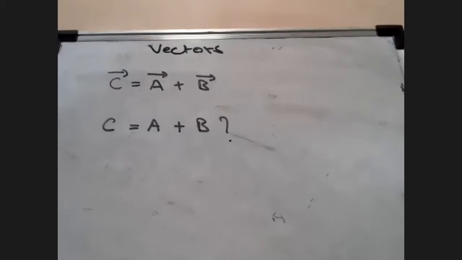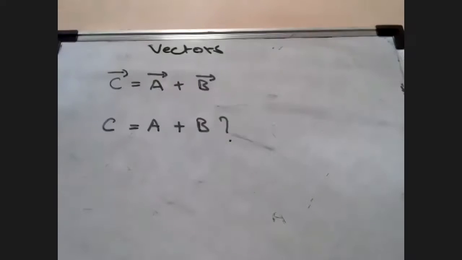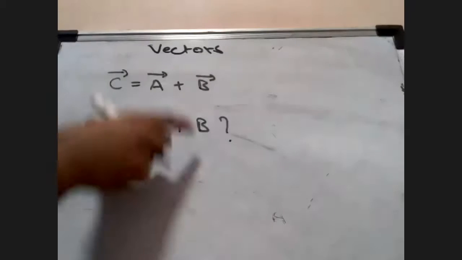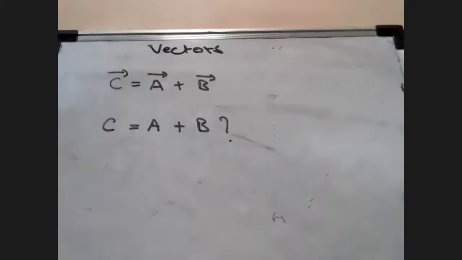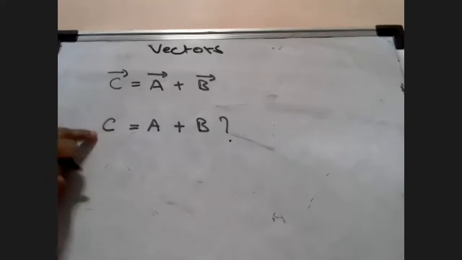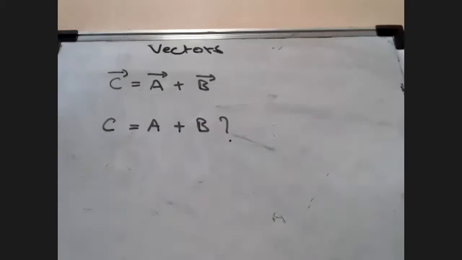What I just did here. You've not got it. Listen to me. Here C is a vector, A is a vector, B is a vector. But when I write the same thing without any vector form, it means magnitude. So it means magnitude of C equal to magnitude of A plus magnitude of B. Can this be possible? Do you think?